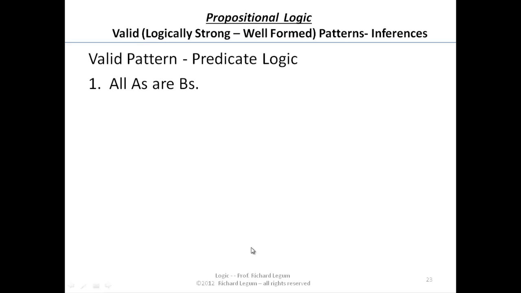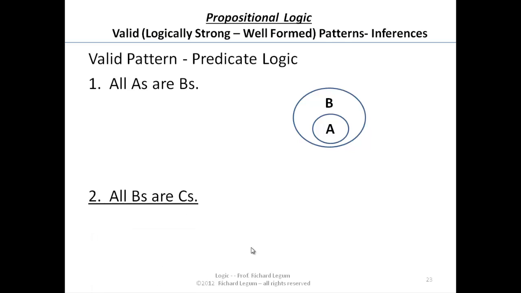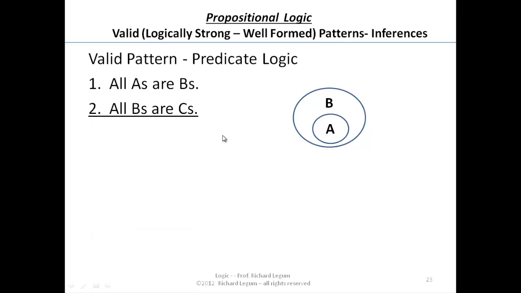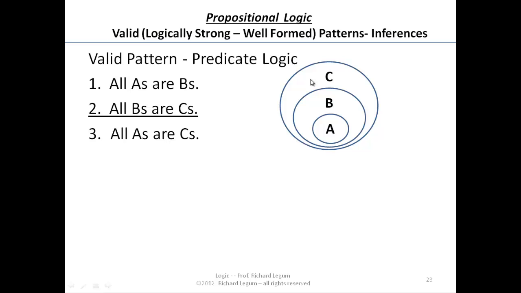Now we're going to take a look at the third pattern of inference from predicate logic, which starts: all A's are B's, as the A's are all contained within the B circle. All B's are C's. Well, that means we're going to have to make a circle around the B's. And what can we conclude from that? All A's are C's. All A's are B's, B's are C's, therefore all A's are C's.